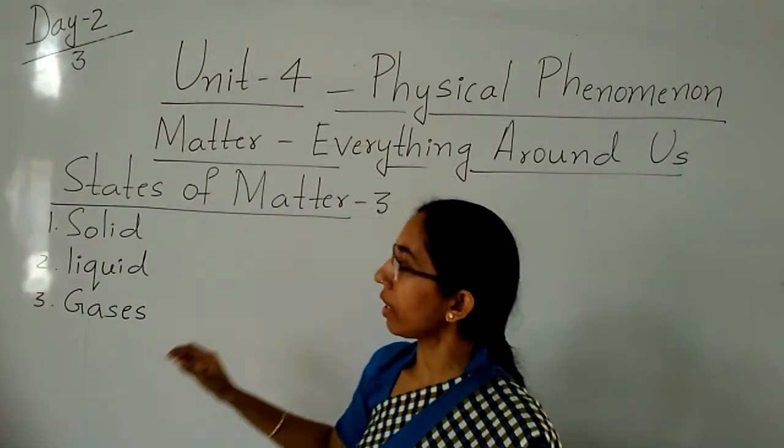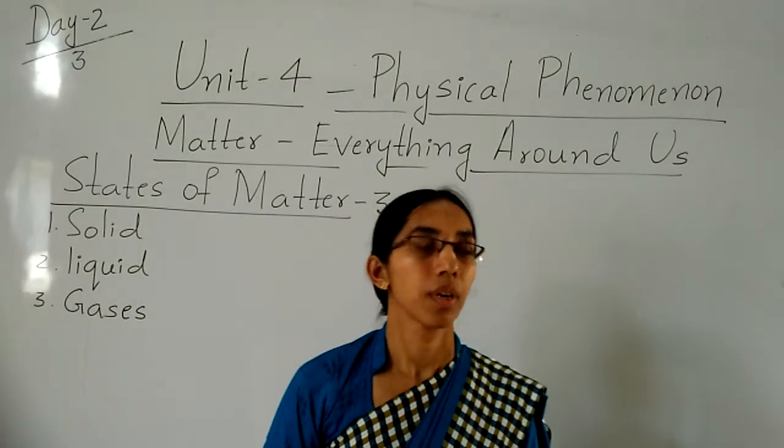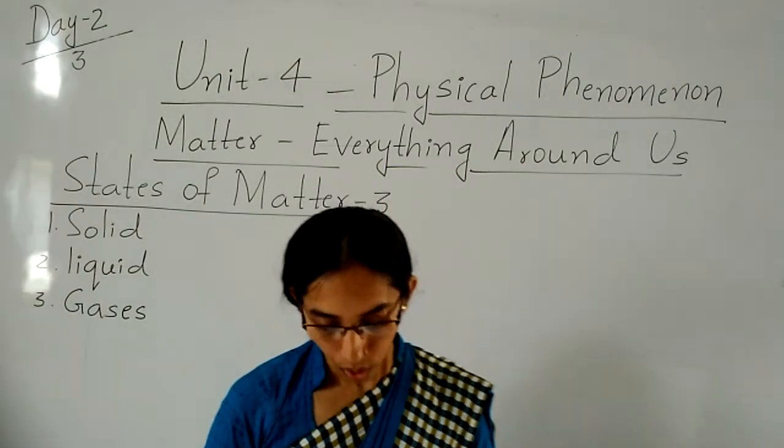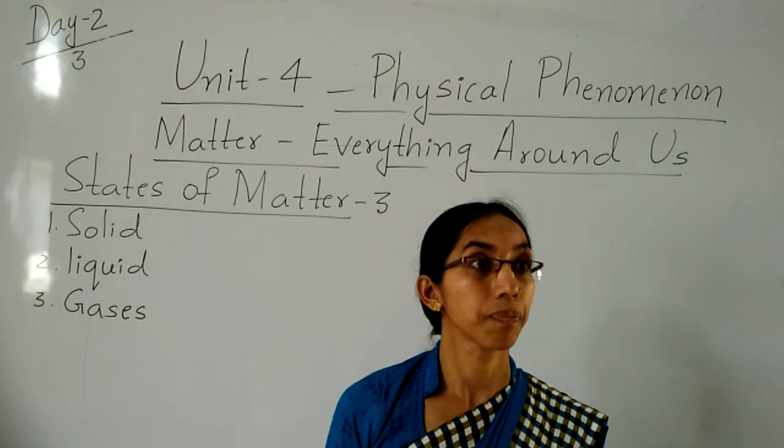First we will take solid things. So what is a solid? Solid means what, children?